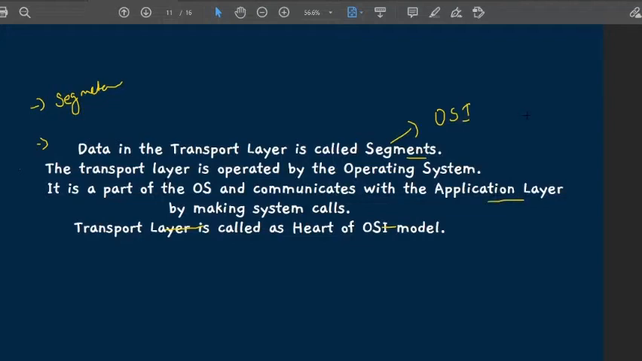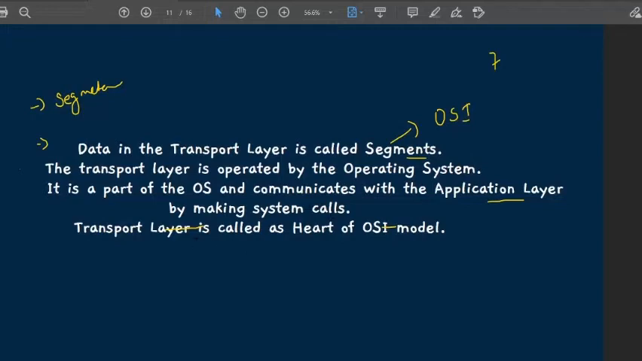I will also tell the reason, most probably in the next video, why we are going to the application layer, because mainly in TCP we are going to shorten these 7 layers. We are going to merge a few layers, so there will be a smaller number of layers. After the transport layer we jump directly to the application layer. That's why we call the application layer by making system calls.